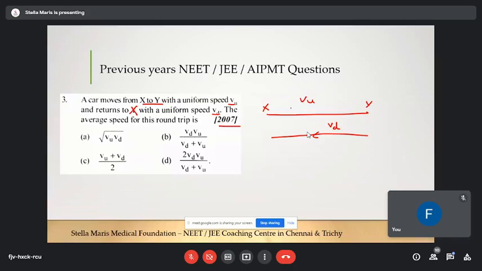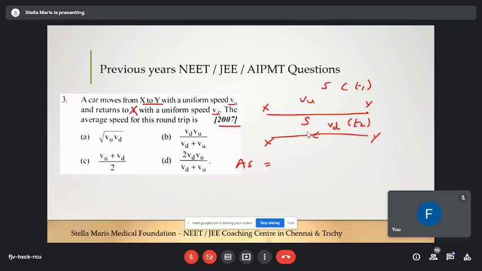Here, there are two distances. That is, X to Y is a distance s, and Y to X is a distance s. So average speed is total distance. Total distance is nothing but s plus s, it's nothing but 2s. And the total time taken: from X to Y there will be a time taken, so I'm going to name it as t1, and from Y to X there will be a time taken, so I'm going to name it as t2.